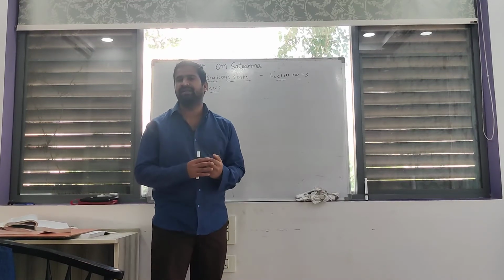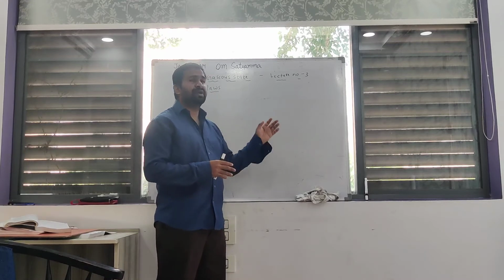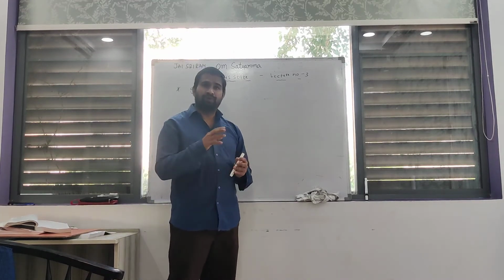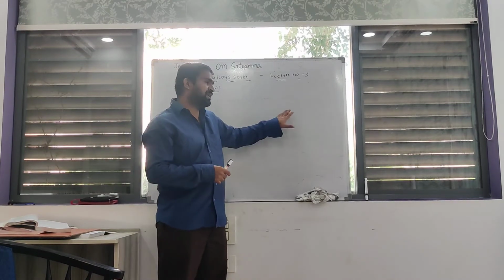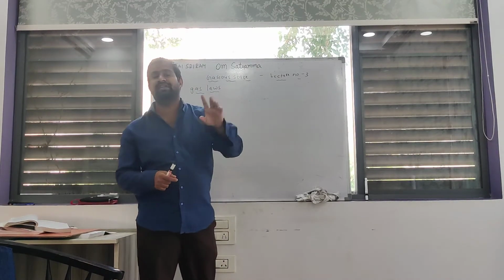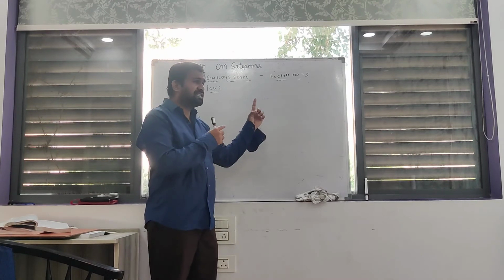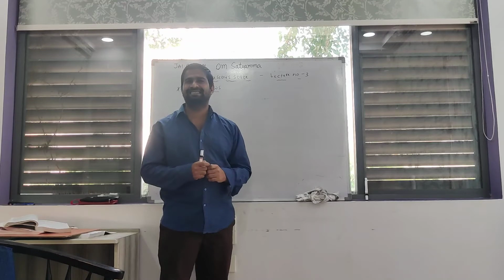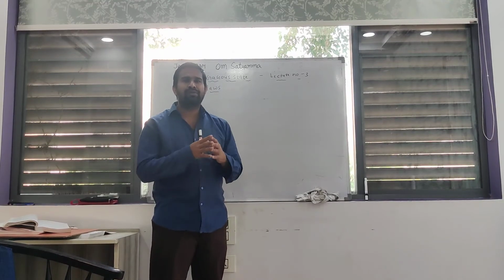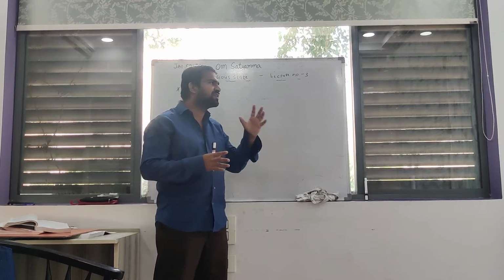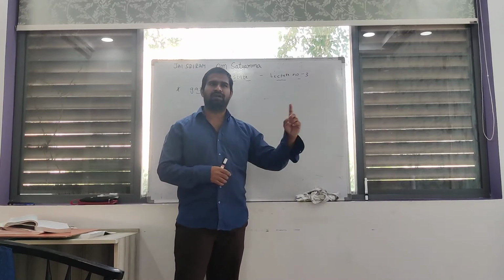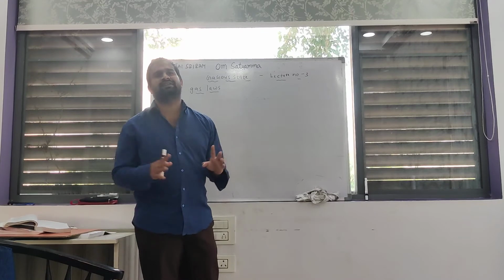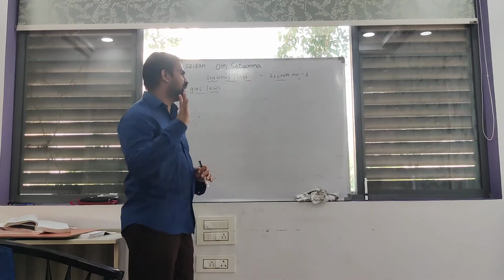In this situation, you can apply pressure and the volume decreases. What does that mean? If you increase the pressure, the volume of gas decreases. If you decrease the pressure, the volume of gas increases. The pressure and volume of a given amount of gas at constant temperature are related to each other inversely. If volume increases, pressure decreases. If volume decreases, pressure increases. Clear? This is Boyle's law.